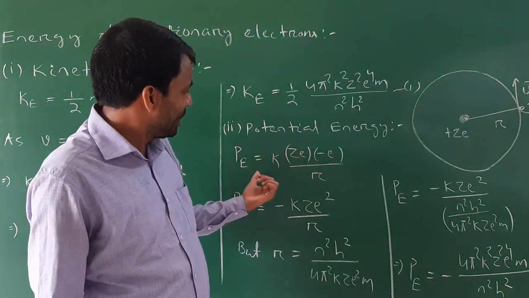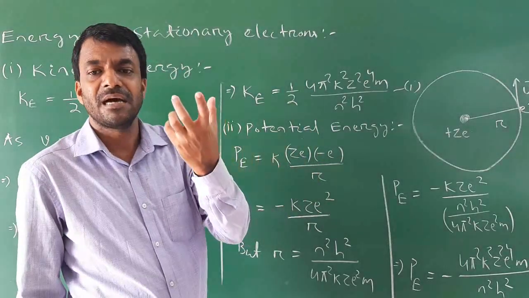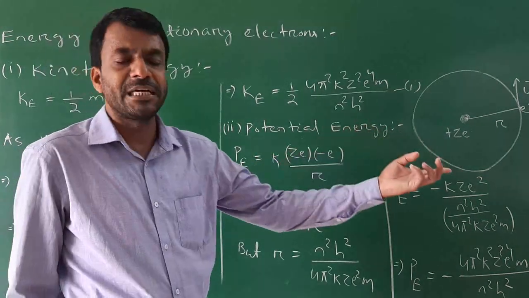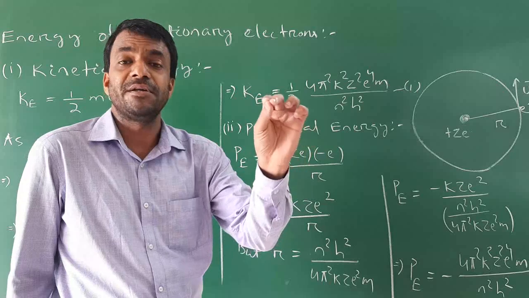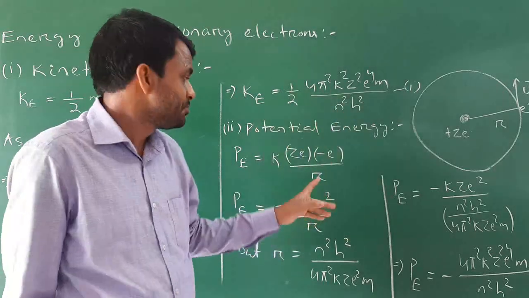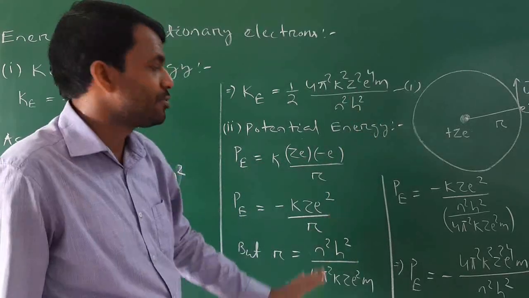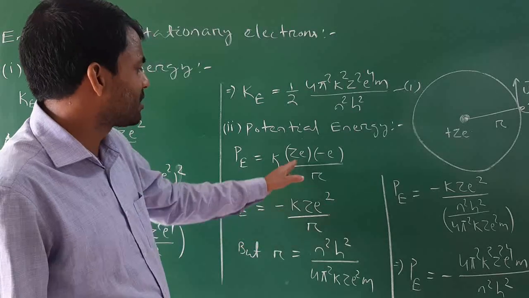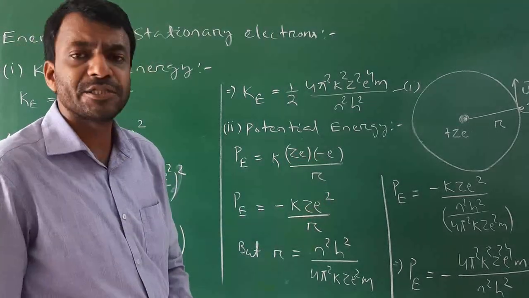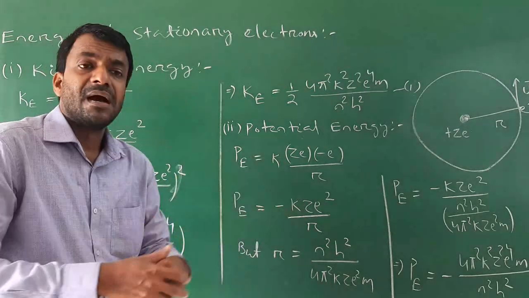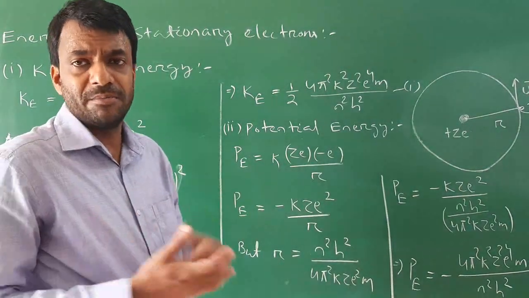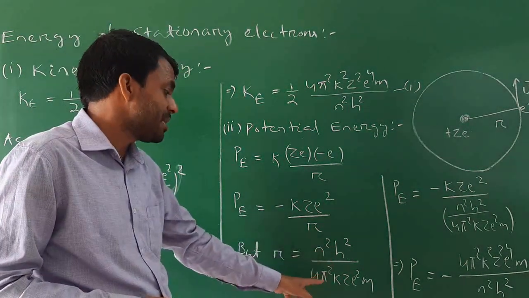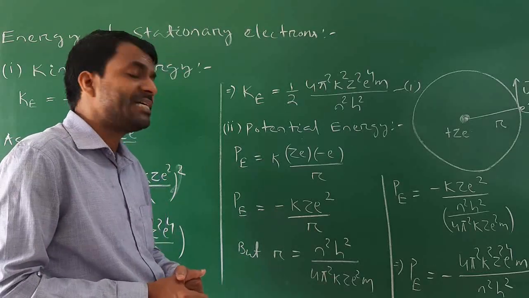Now I can write PE, the potential energy, is equal to k times Ze into minus e, because Q2 is the negative charge. Potential energy can be positive, negative or zero. Divided by the separation between them, r. Or PE is equal to minus k Ze into e, that is, Ze squared by r. But r is the radius or size of the atom, which we calculated in the previous section. r is equal to n squared h squared divided by 4 pi squared k Z m e squared.